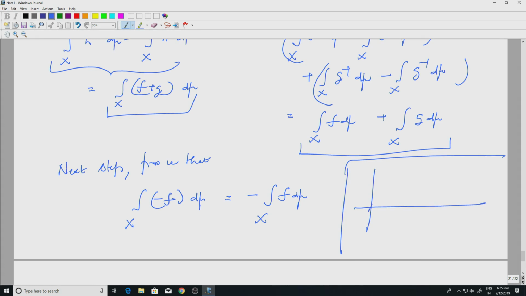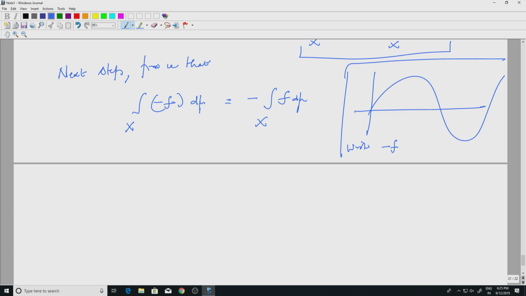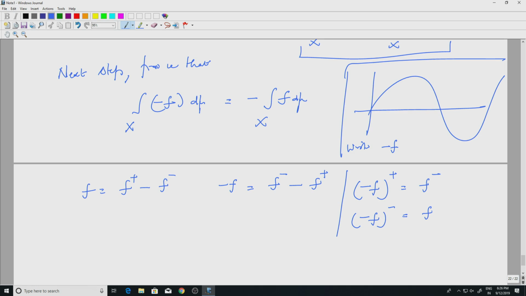If f is like this, you know how minus f will be. f I can write as f plus minus f minus, so minus f will be f minus minus f plus. In other words, the positive part of minus f is the negative part of f, and the negative part of minus f is the positive part of f.